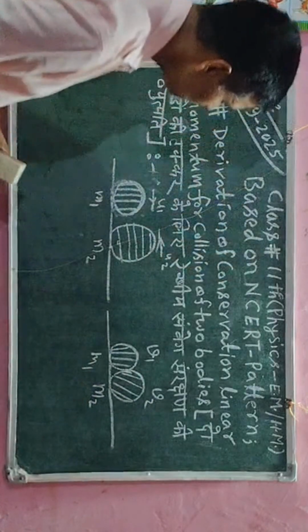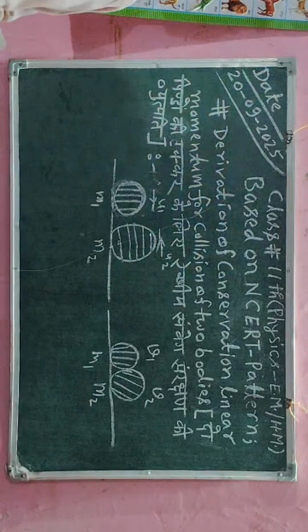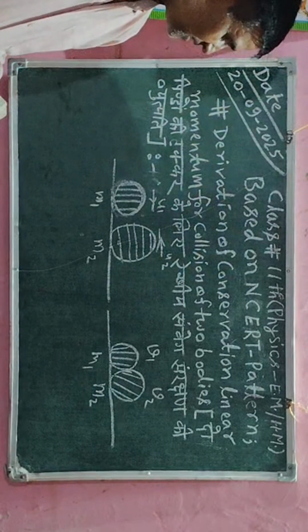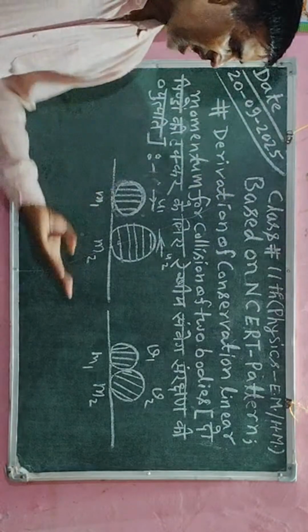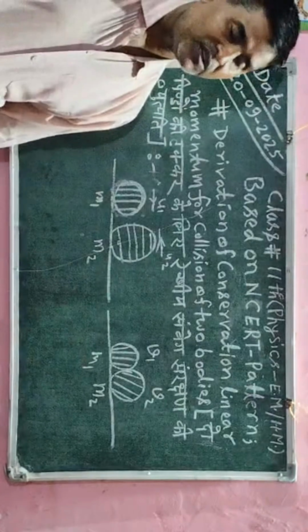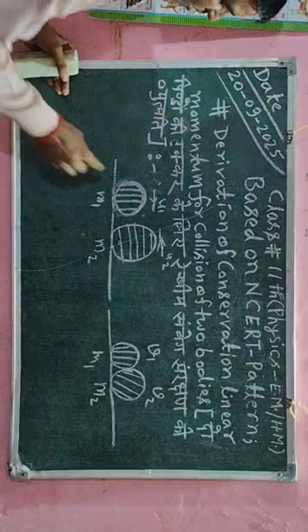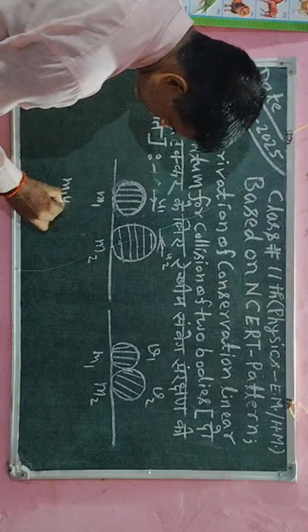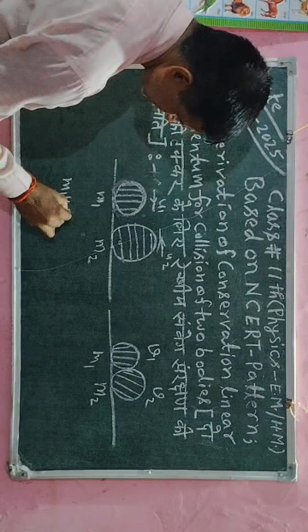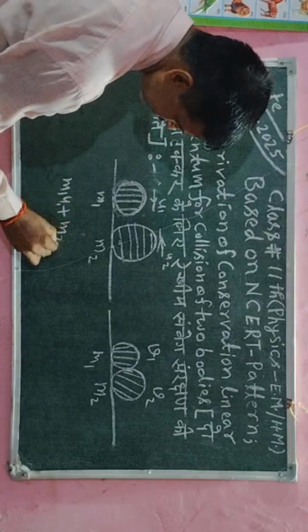Here I will use the law of conservation of momentum. I will calculate the momentum before the collision and the momentum after the collision. The momentum of the first body will be m1 u1, and the momentum of the second body m2 u2.